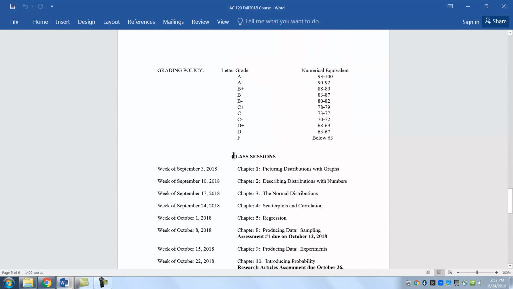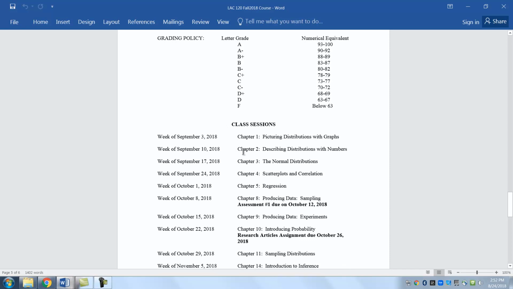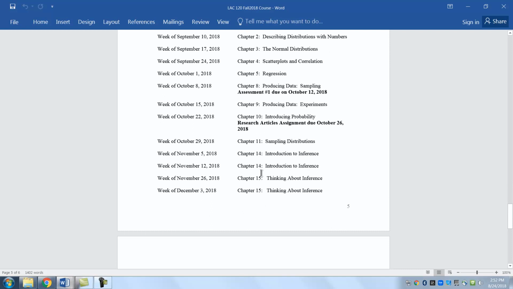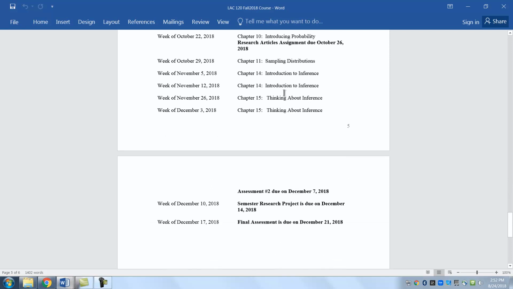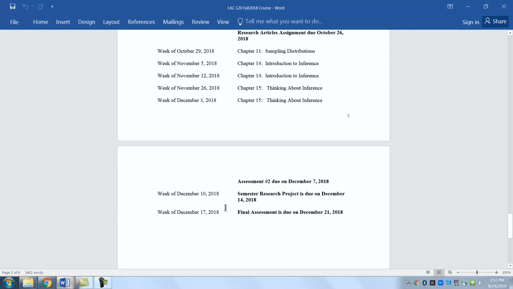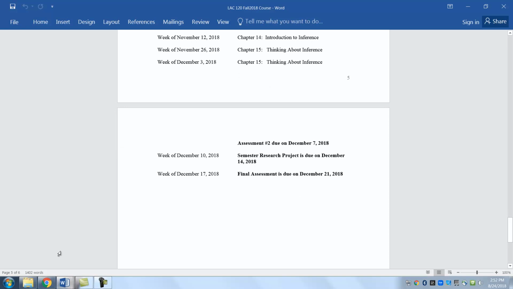There's the grading policy, and these are the class sessions for each of the weeks. So if you keep up with this, you'll be fine. If you don't keep up with it, then you have to go backwards. So you can see about every 5 weeks we have an assessment that covers these 5 weeks, and we have an assessment that covers the next 5 weeks, and so on. So that's the syllabus.